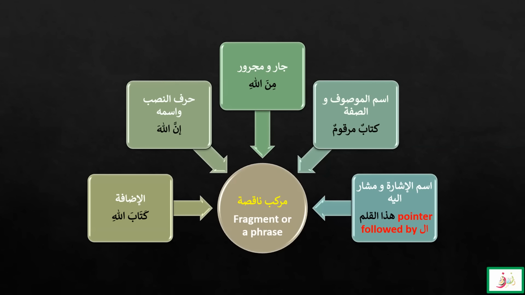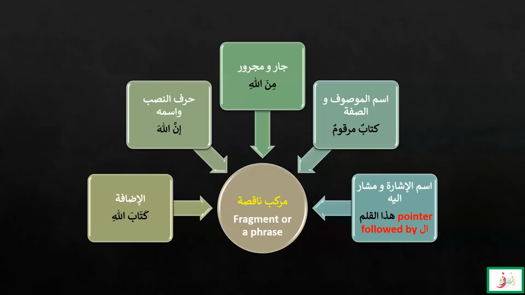The two main things about idafa are that the mudaf must be nakira and the mudaf ilay must be in the state of jar. For harf of nasab wa ismuhu, we learned that the harf of nasab makes the next word in the state of nasab, and we can see that Allah, Lafzul Jalala, has a fatha and is mansoob. About jar and majroor, we know that the harf of jar makes the next word in the state of jar, that is majroor, and we can see it in the example min Allahi. Allah, Lafzul Jalala, is in the state of jar.